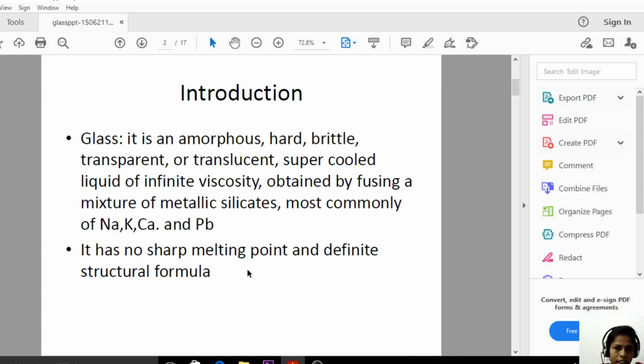It has no sharp melting point and no definite structural formula. Refractories can withstand high temperature, their melting point is very high, and they even have a definite shape. But whereas the glass does not have a sharp melting point or any definite structural formula. So simply, glass is an amorphous, hard, brittle, transparent and translucent supercooled liquid of infinite viscosity, and it is obtained by fusing metallic silicates.